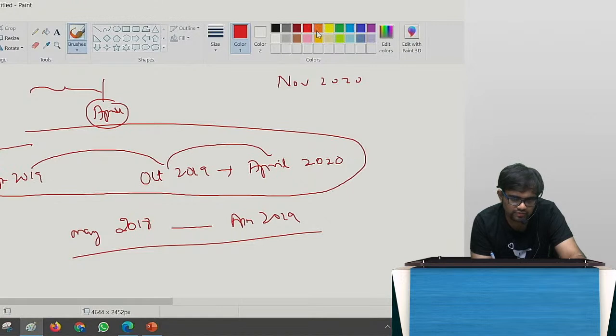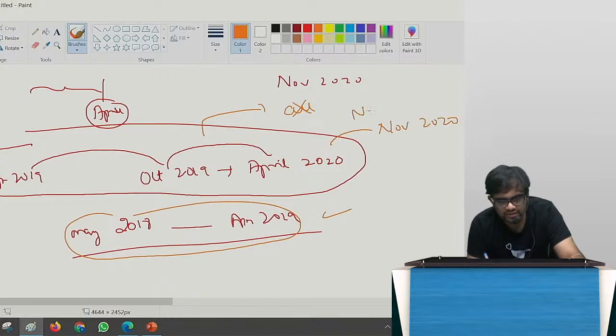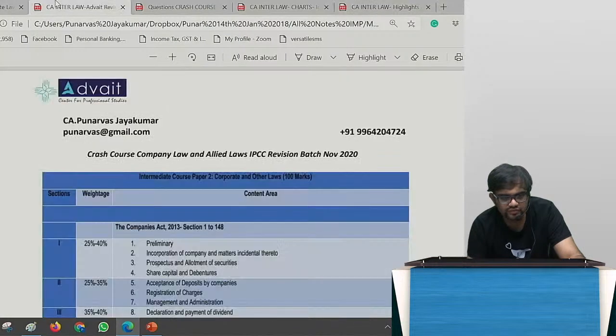You must always remember that just because amendments came, not all questions can be asked only from them. Whatever was there previously, that also they can ask. So we need to be a little smart in the way we are studying. All the amendments for November 2020, the relatively new amendments, have been given in this file, which is named CA Interlaw Revision. This file.